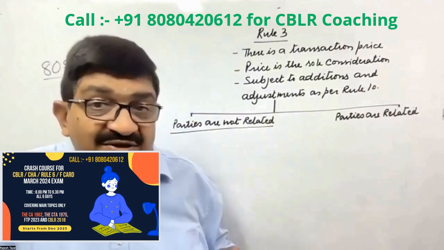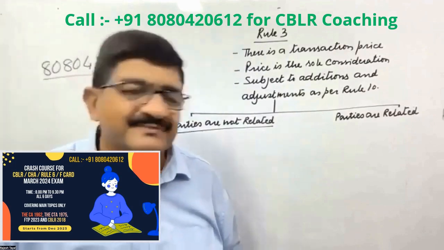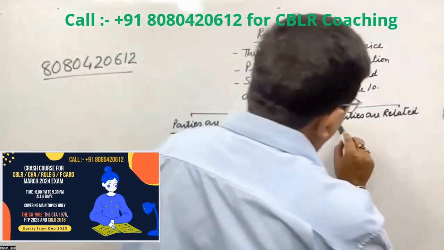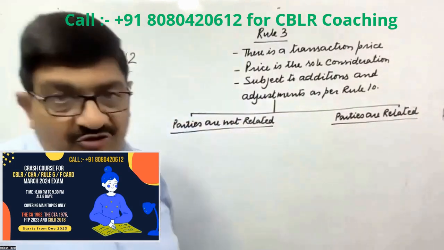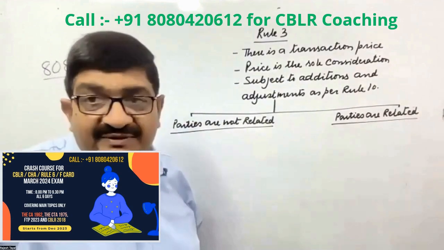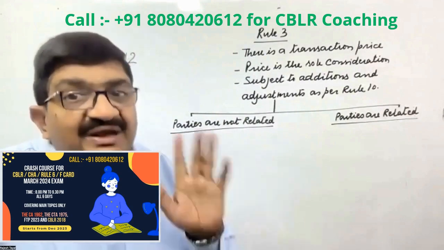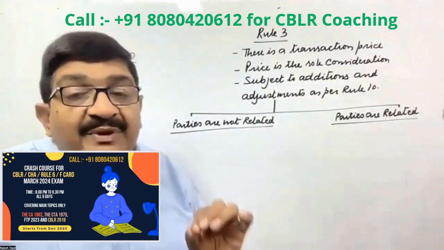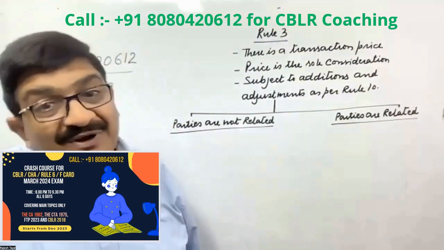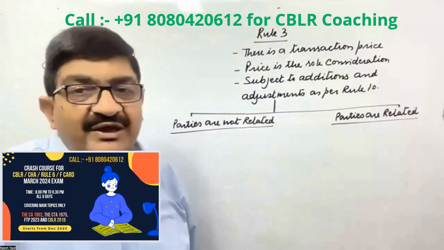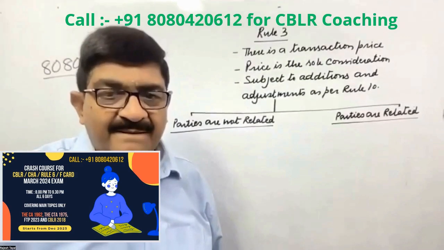Okay. If price is the sole consideration, that is valuation under rule number 3. If it is not, then other rules are applicable. So here we have two situations in which rule number 3 applies, and for applicability of rule number 3, there are three basic conditions. First, there is a transaction price. Number 2, price is the sole consideration. Number 3, addition adjustment as per rule number 10 have to be done. Okay, so those addition adjustment cannot be omitted. Those are always there.